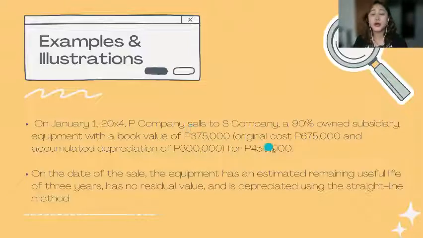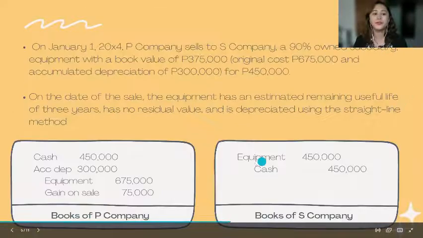Binenta niya for 450,000. So, tinubuan niya kay subsidiary. So, tulad ng intercompany sale of inventory, we need to eliminate the transaction of sale. And second entry natin dito is to adjust the depreciation. On the date of sale, the equipment has an estimated remaining useful life of 3 years, no residual value, and depreciated using straight line method.